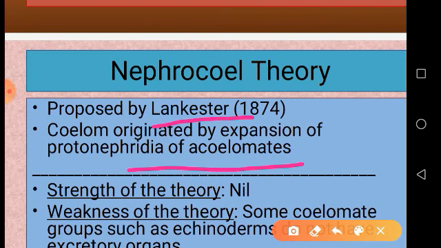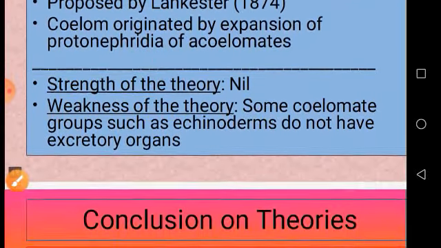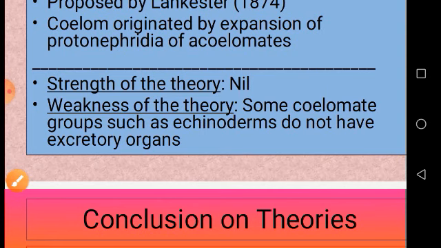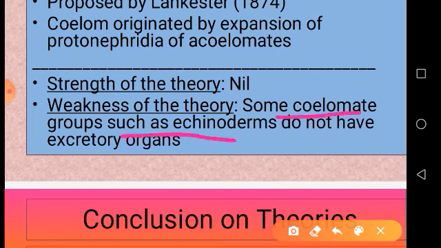So what are the protonephridia? These are certain excretory organs. The strength of the theory is nil, nothing is there, but weakness is there. The weakness of the theory is that some coelomate groups such as echinoderms do not have excretory organs. In echinoderms, we can't find any excretory organs. Excretory material is let out by the water vascular system and other systems. So there are no special excretory organs or protonephridia.